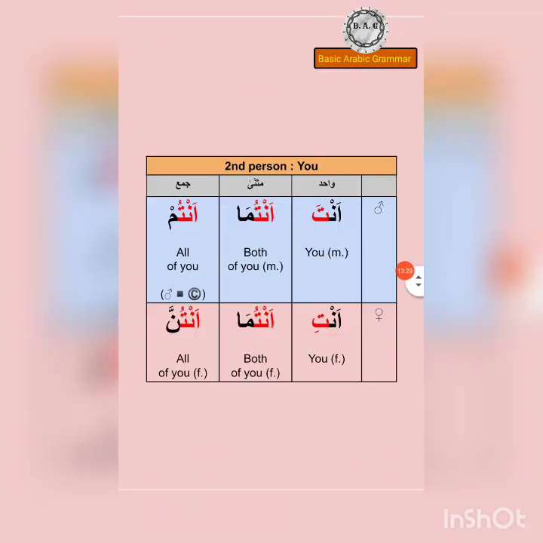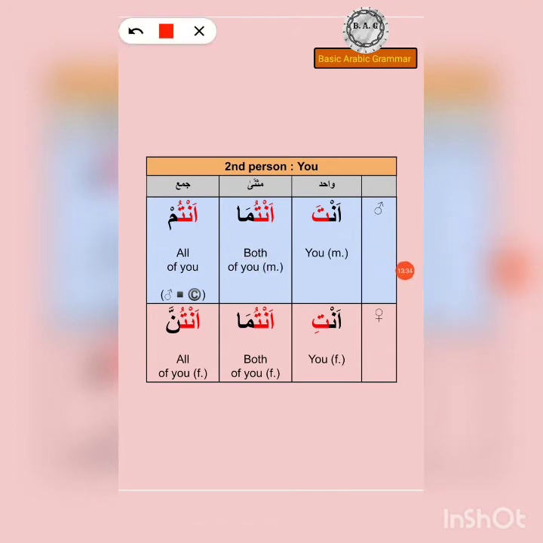Next is the second person, you. Singular, for masculine, we have anta. Antuma, both of you, masculine. Antum, all of you, once again, either a collective noun or a masculine.